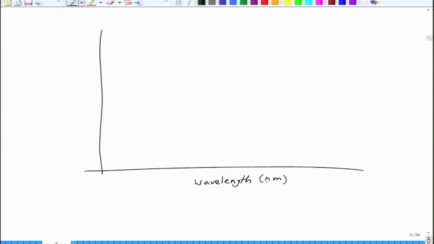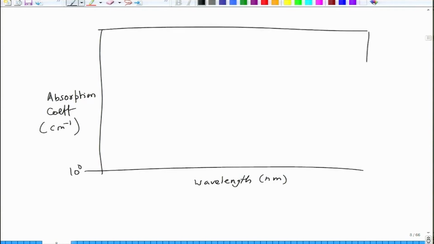So basically if you look at the absorption coefficient values as compared to wavelength in nanometer, and absorption coefficient is per centimeter inverse. So let us say these values change from 10 to the power 0 to 10 to the power, I don't know, 10 to the power 7. So 1, 2, 3, 4, 5, 6, 7. You got 10 to the power 2, 10 to the power 4, 10 to the power 6, and the wavelength changes from 200 to, let us say, 1400 nanometer.